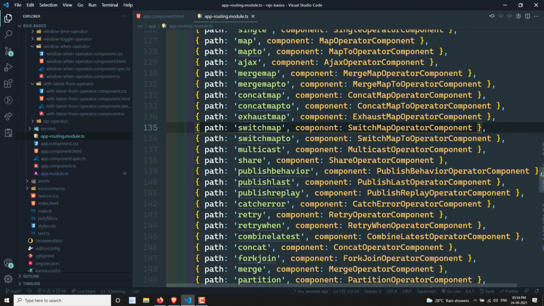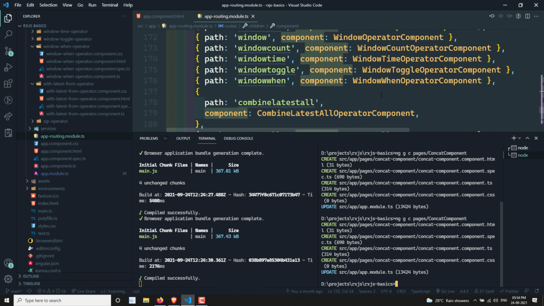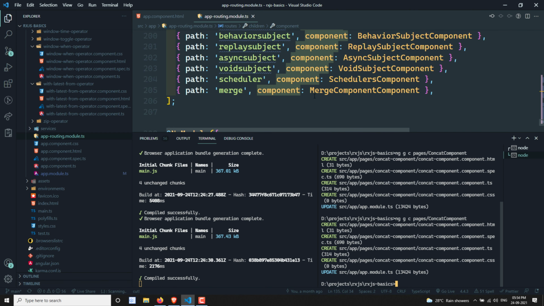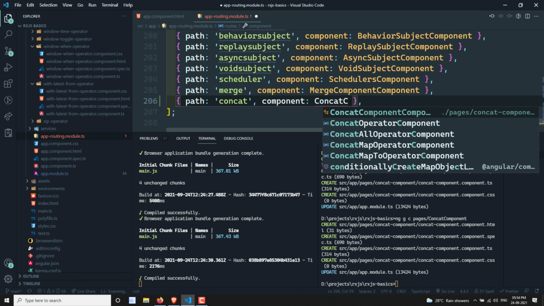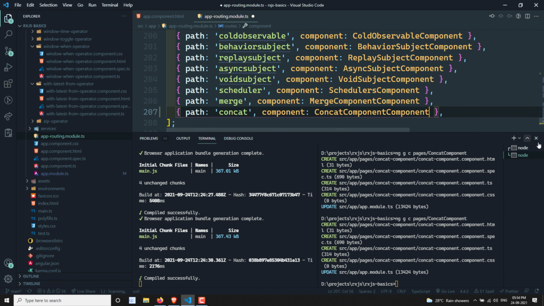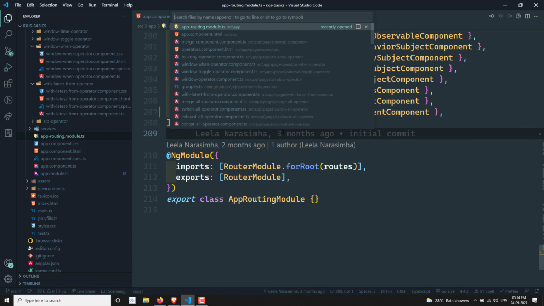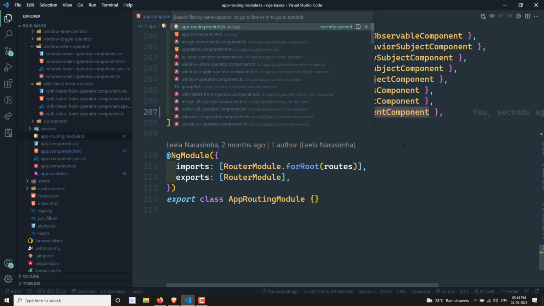Now it is created. Let's go down here, where I will write concat and use the concat component. Don't get confused with the name; I just created it for the sake of time. Let's try to understand the concept of these three operators.